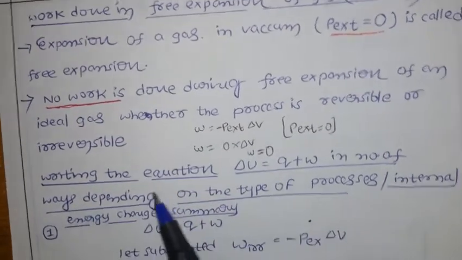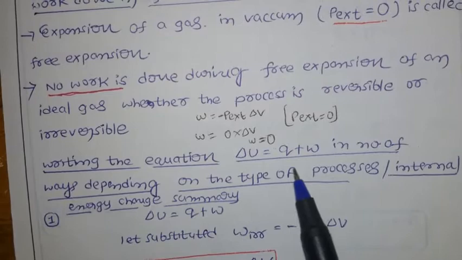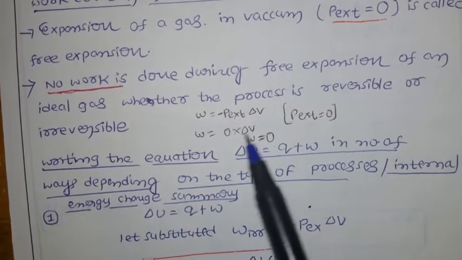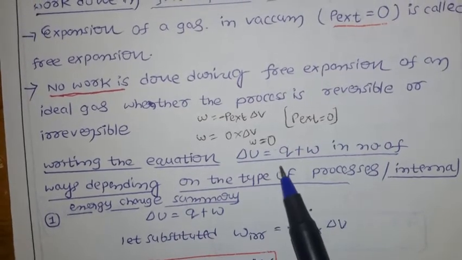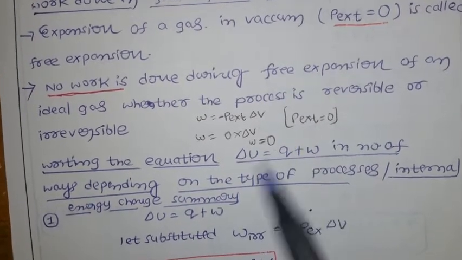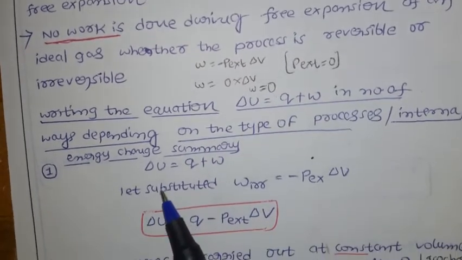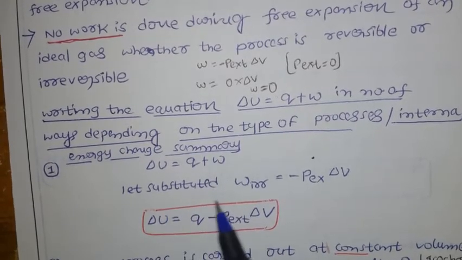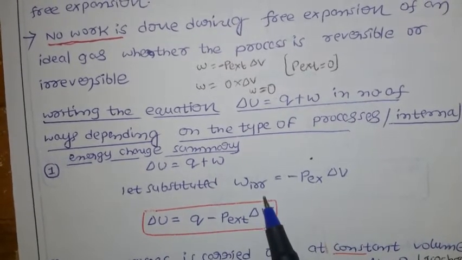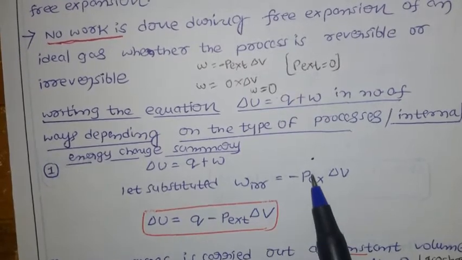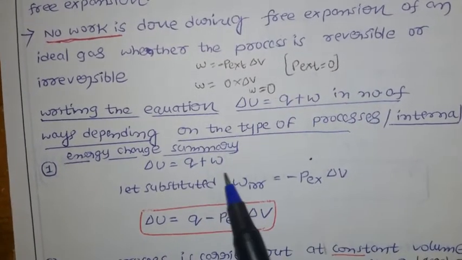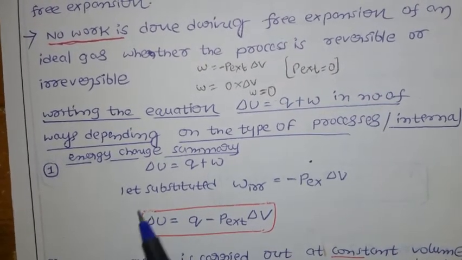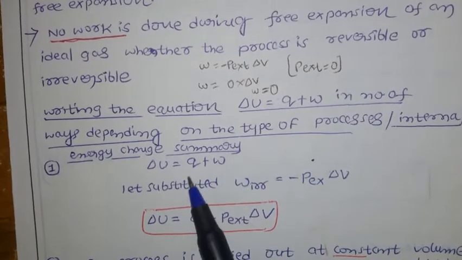Next, we write the equation delta U equals Q plus W in a number of ways. Here we are going to write the first law of thermodynamics mathematical expression in various ways, depending on the process. First, the mathematical expression is delta U equals Q plus W. Already we discussed for irreversible compression the work formula: W irreversible equals minus P external into delta V. Substituting in this equation, delta U equals Q minus P external into delta V. This is one form of delta U equals Q plus W.